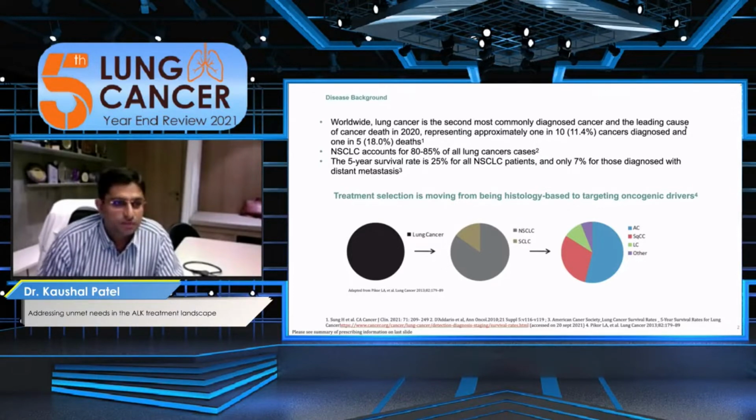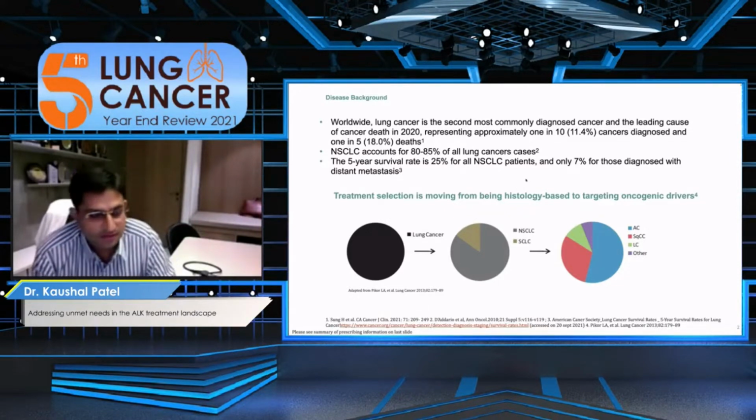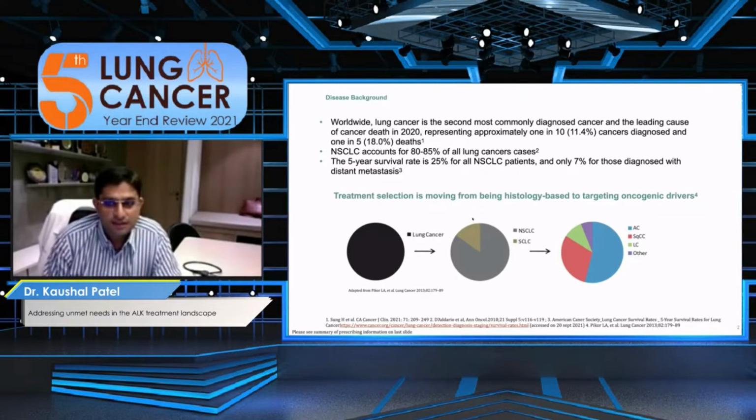Now we see non-small cell lung cancer consists of approximately 80 to 85% of all lung cancers. And if we move further ahead, then the 5-year survival rate is approximately 25% in localized malignancy, and it is only 7 to 8% in advanced or distant metastatic cancer. If we dissect lung malignancy, we can dissect it into two parts: non-small cell lung cancer and small cell, and further adenocarcinoma, large cell, and other types.